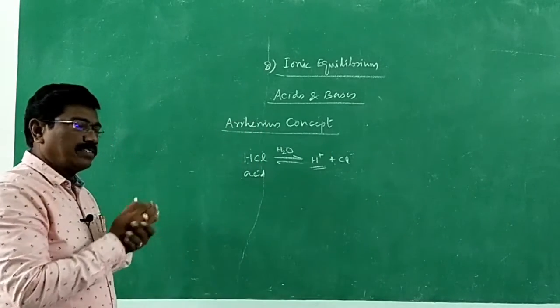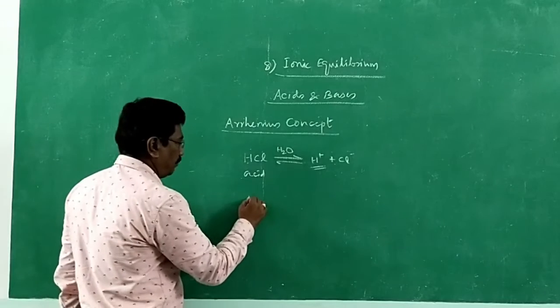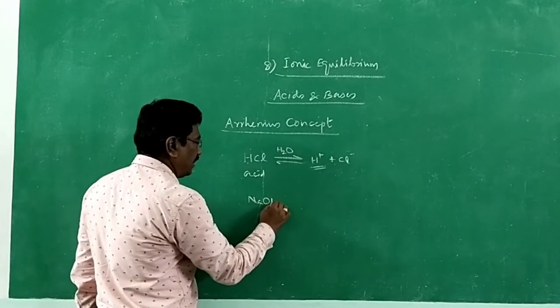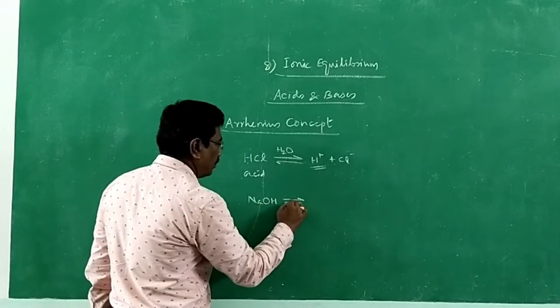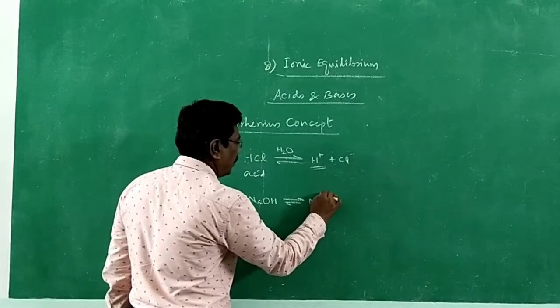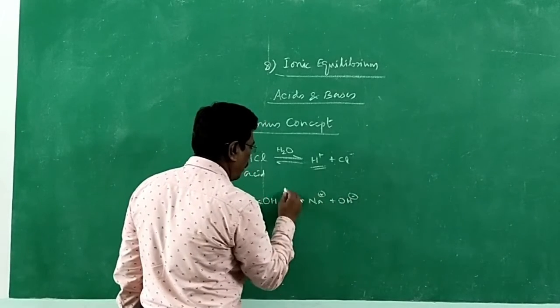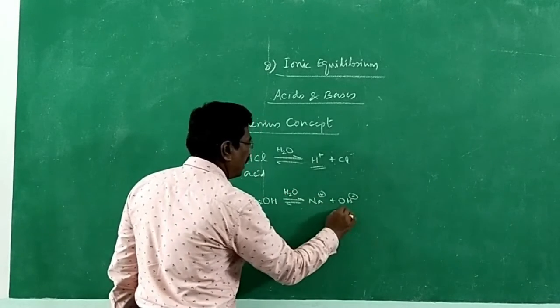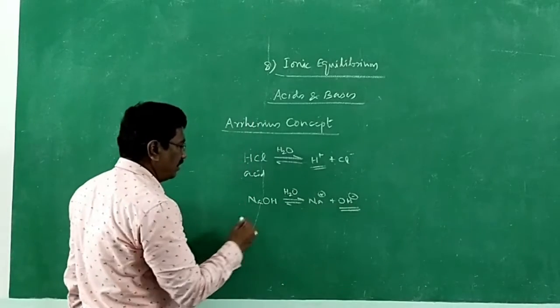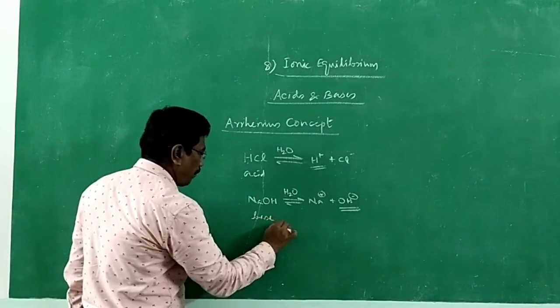Then what about a base? Maybe sodium hydroxide. It is considered as a base. In aqueous solution, it gives hydroxide ions. Again, it is a strong base. It ionizes almost fully to give hydroxide ions. Since it gives hydroxide ions, it is said to be a base.